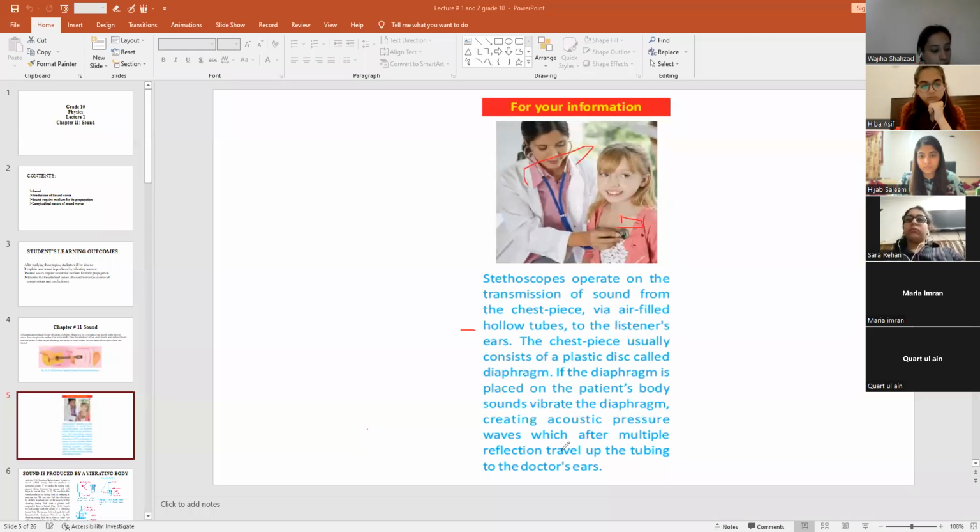So girls, what are acoustic pressure waves? Acoustic pressure waves are basically sound pressure waves. This is a very common example of sound, and in the next slide we will learn about different mediums of sound. Here the medium of sound is a solid, because these hollow tubes are made from solid, right?